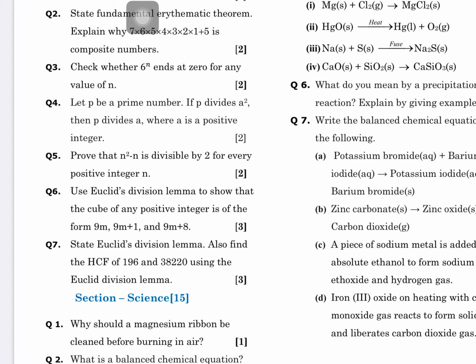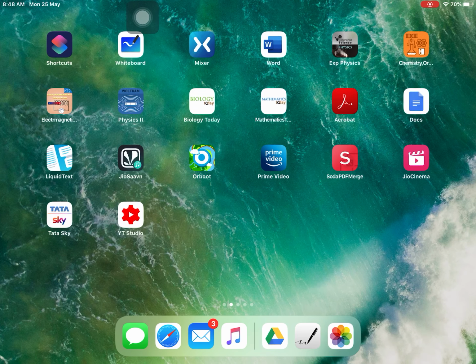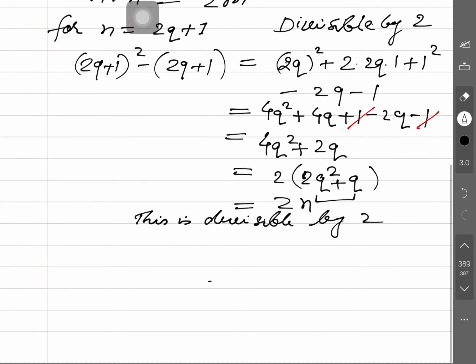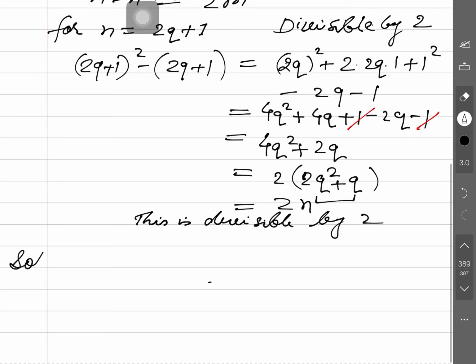Question number 6: use Euclid's division lemma to show that the cube of any positive integer is of the form 9m. I think I explained this question well; it concerns the cube of any number. One precaution to be taken here with the 9m form in Euclid's division lemma. Solution: in Euclid's division lemma, a is equal to bq plus r. This is to be taken very carefully. If you take 9 as b, how many values of r will there be?